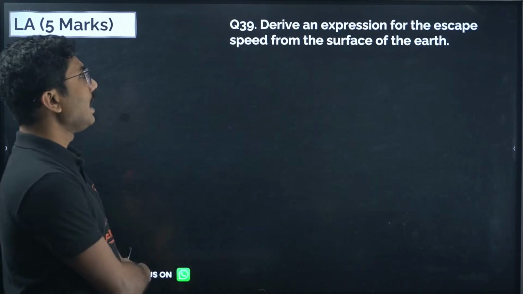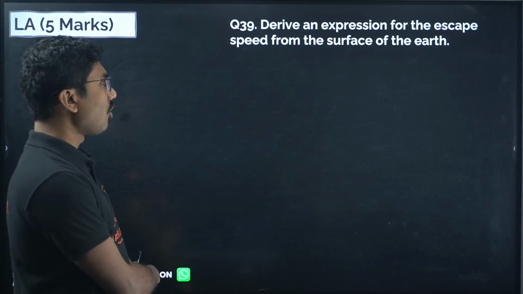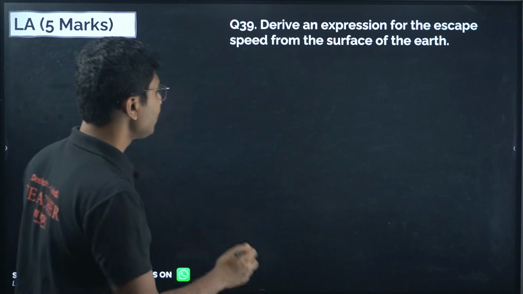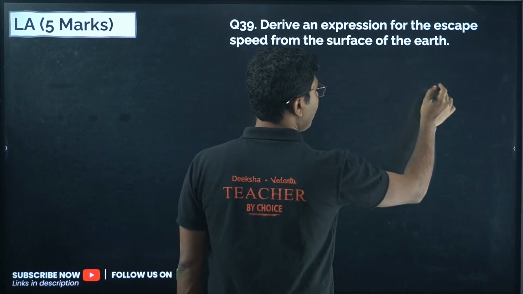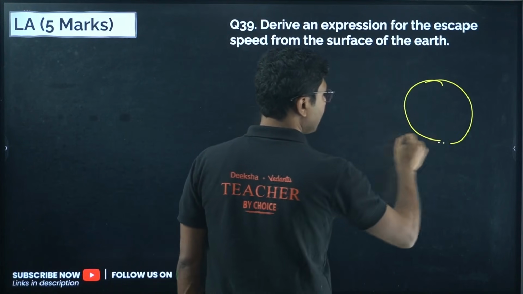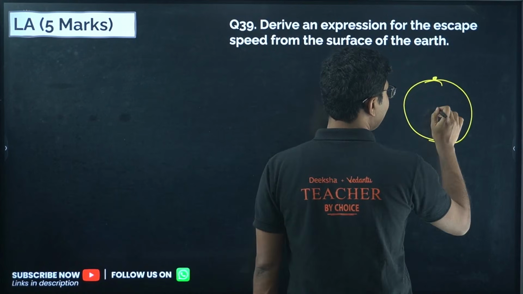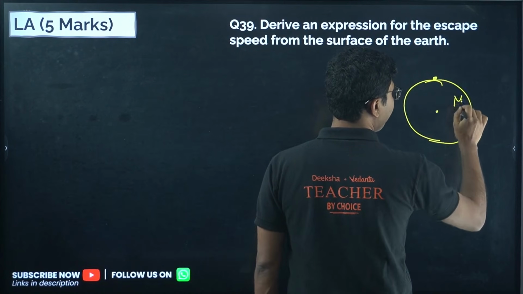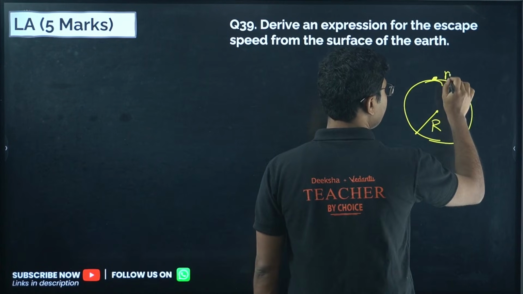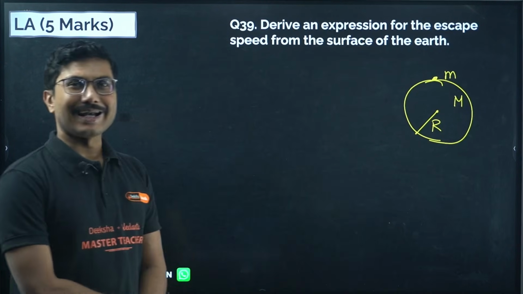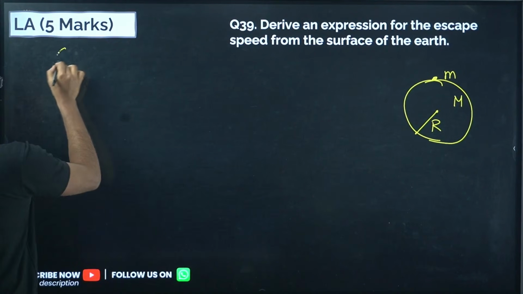Now the next question: derive an expression for escape speed from the surface of the earth. Suppose we have an object which is located on the surface of the earth. At this position, the mass of the earth is capital M, the radius of the earth is capital R, and the mass of this object is small m. So what is the gravitational potential energy of this mass?